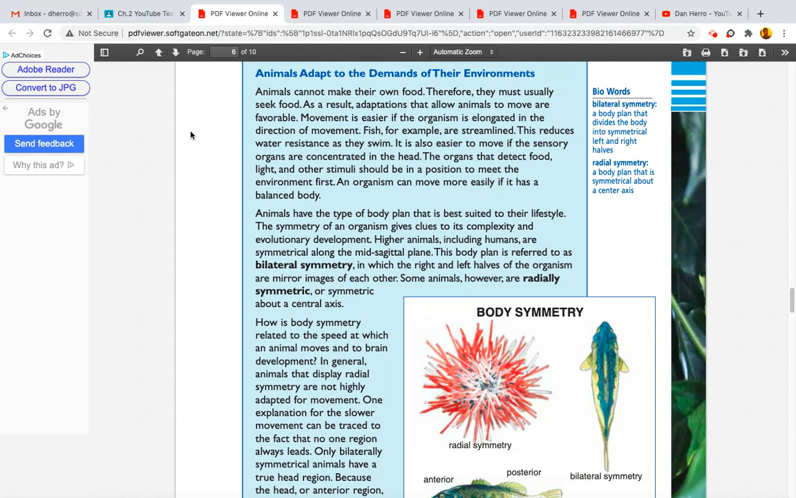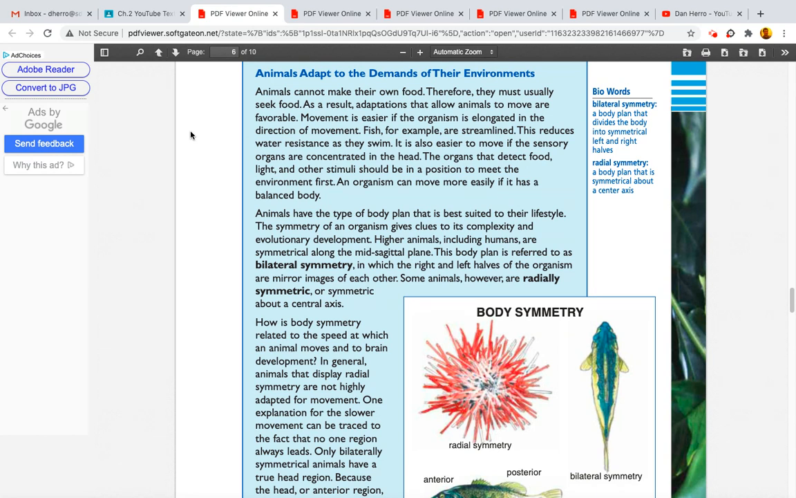It is also easier to move if the sensory organs are concentrated in the head. The organs that detect food, light, and other stimuli should be in a position to meet the environment first. An organism can move more easily if it has a balanced body. Animals have the type of body plan that is best suited to their lifestyle. The symmetry of an organism gives clues to its complexity and evolutionary development. Higher animals, including humans, are symmetrical along the mid-sagittal plane.